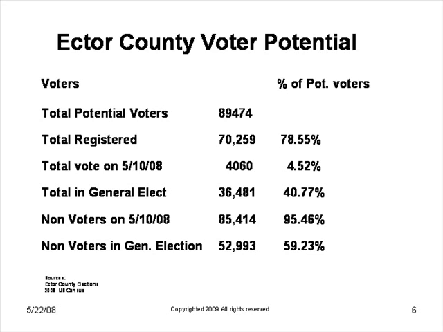Some really significant numbers stand out here. For the May election of last year, the municipal elections, out of the 70,259, only 4,060 voted. Even more astounding, in the general election in November, 36,481 voted. So you can see that over 30,000 registered voters didn't participate in the general election, and you can see how many didn't participate in the municipal elections.